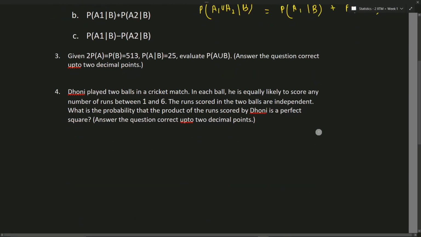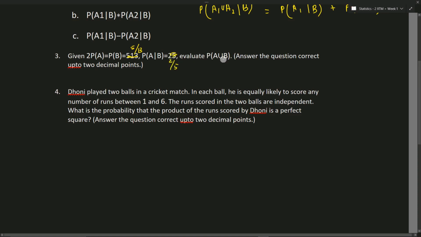Okay, third one. Given that 2P(A) is equal to P(B), that is 5 by 13, P of B is 2 by 5.